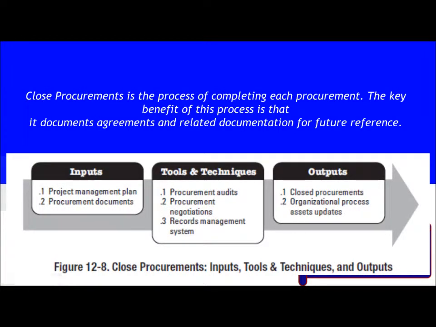Close procurement is the process of completing each procurement. The key benefit of this process is that it documents agreements and related documents for future reference. So the first input is the PM plan and procurement documents. Next are tools and techniques involved: procurement audits, procurement negotiation, and record management system. And the outputs are closed procurement and organizational process asset updates.